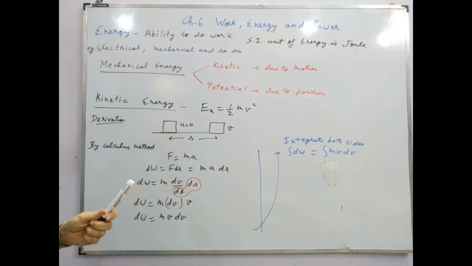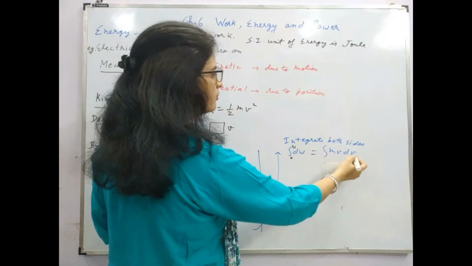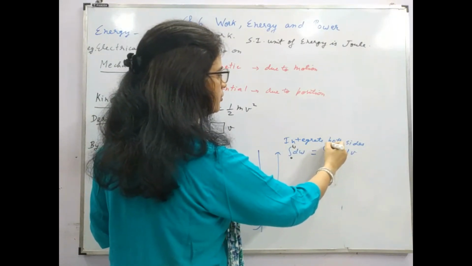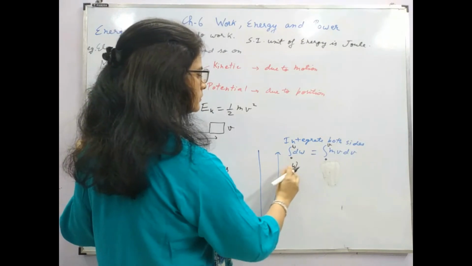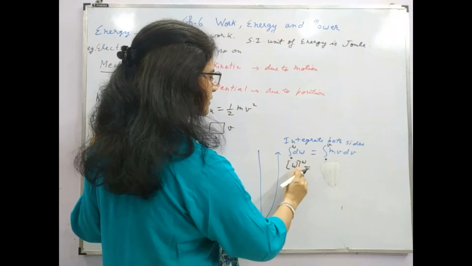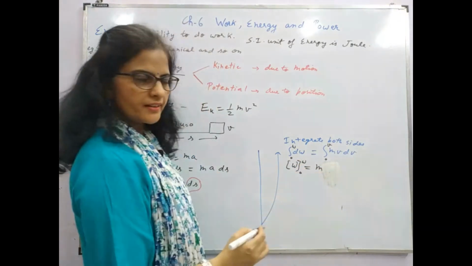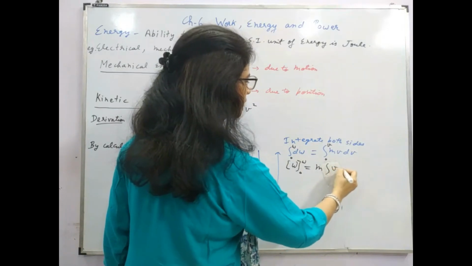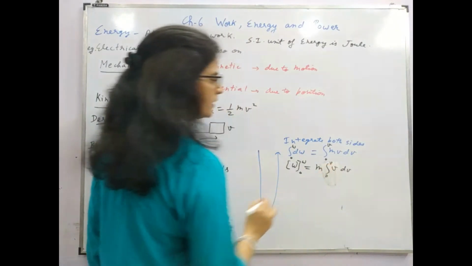We know the concept of integration. dW limits I can put 0 to W, velocity limits I can put 0 to v. dW integration is W. So limits 0 to W will give us W only at the last. This is m taken outside the integral sign. I have to integrate v dv with 0 to v limits.